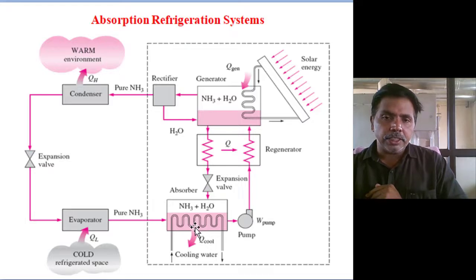So heat rejection takes place in two places: one is the absorber, the second is the condenser. For total heat rejection, we calculate the heat rejection at the absorber and at the condenser. The absorber and condenser temperatures are the same.